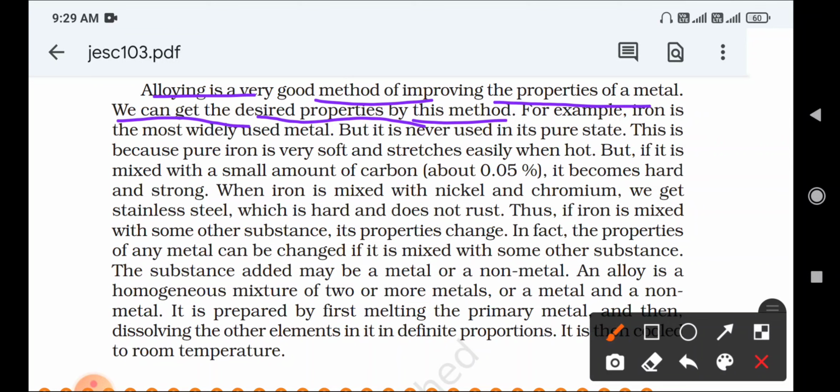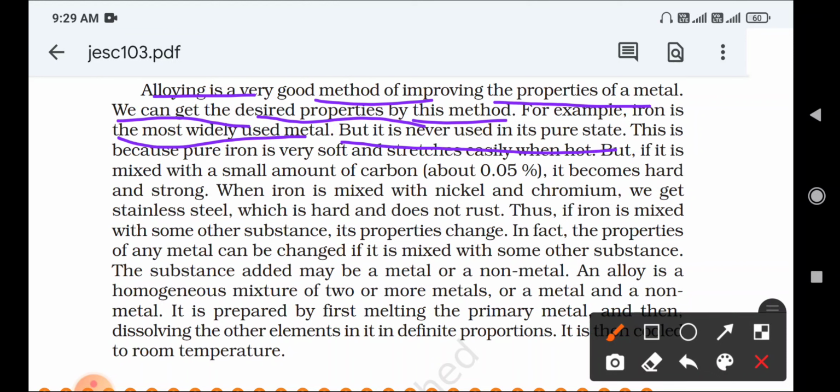Alloying is a combination of two or more metals that has different properties compared to their constituent metals. Constituent metals means the metals that are combined. For example, iron is the most widely used metal, but it is never used in its pure state.